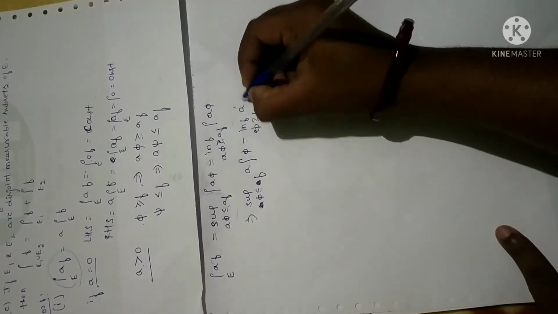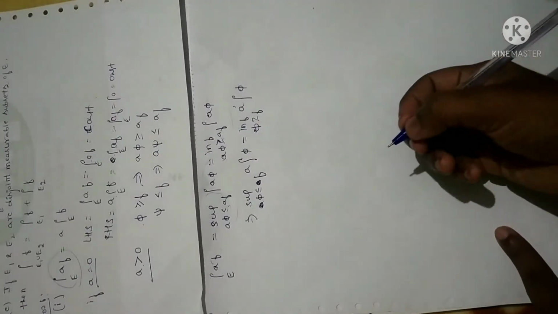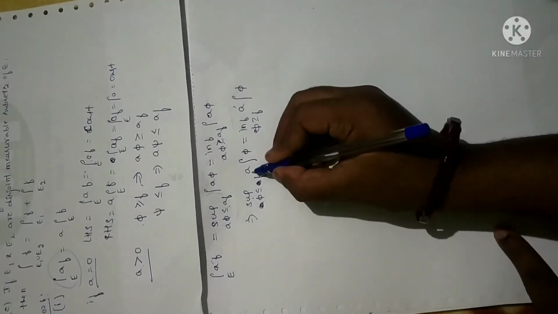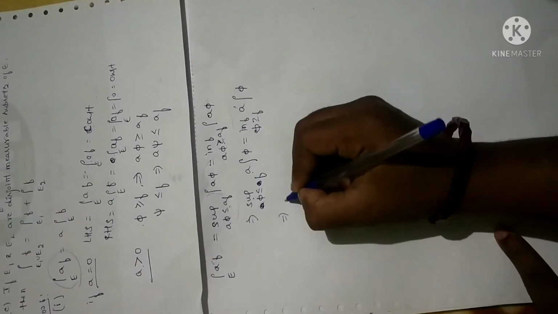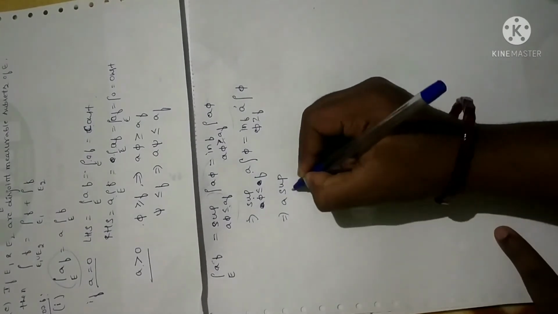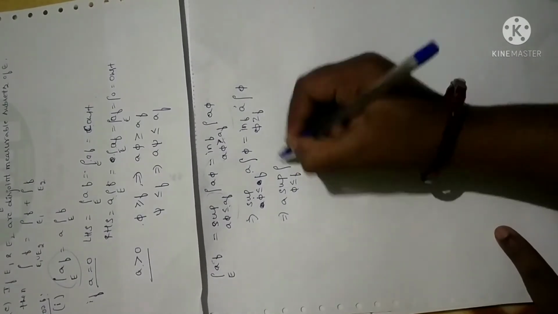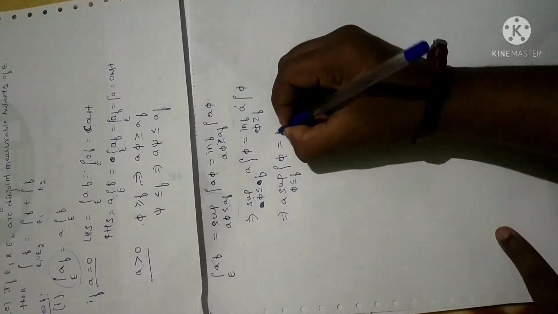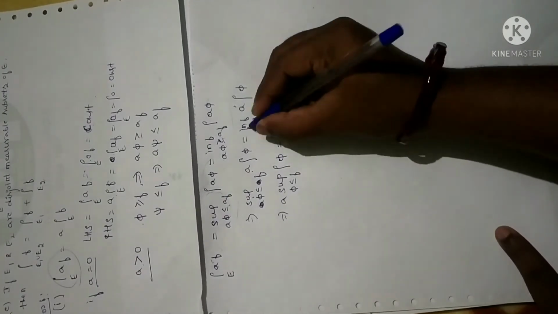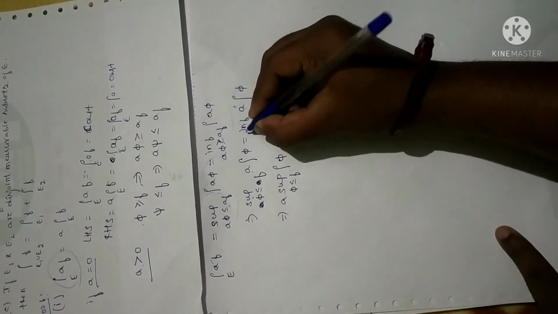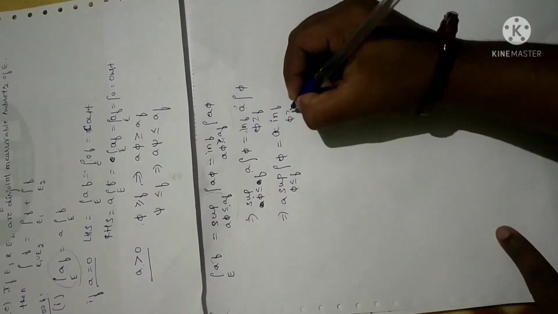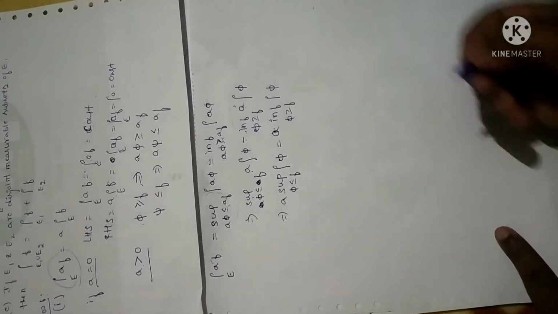Now I will take a outside, so I will get the integral of phi. Clear? Since I have a multiplying the supremum, it can be written as a times the supremum of the integral over phi, with phi less than or equal to f, which is equal to a times the infimum here, phi greater than or equal to f.